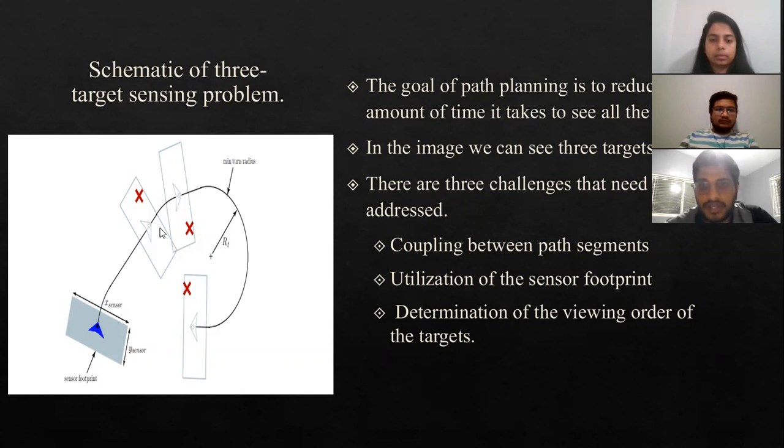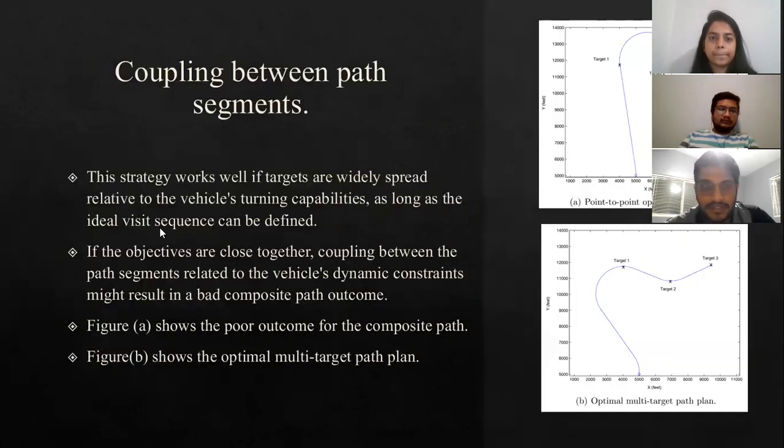So there are three challenges that need to be addressed for achieving this: coupling between path segments, utilization of the sensor footprint, and determination of the viewing order of the targets. We are going to discuss these in detail in the coming slides. Next slide, please.